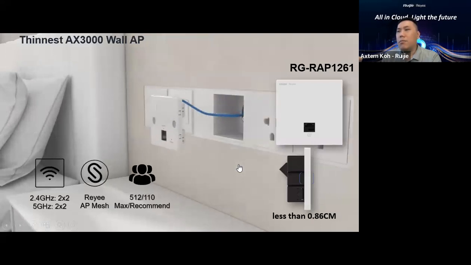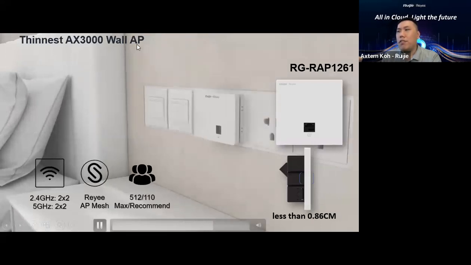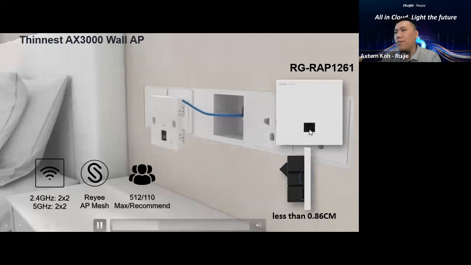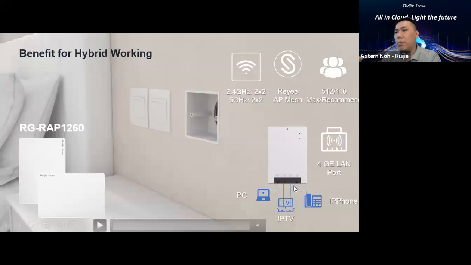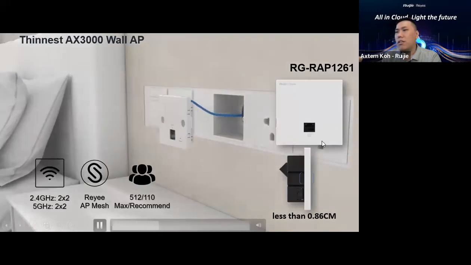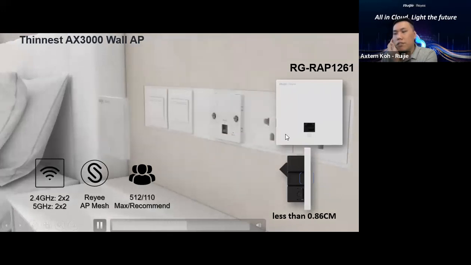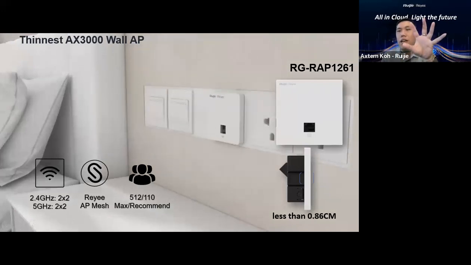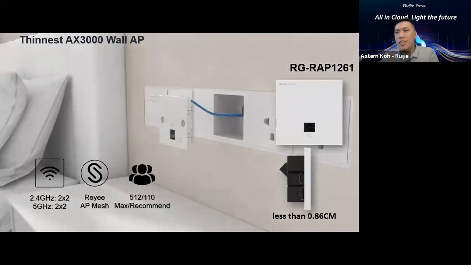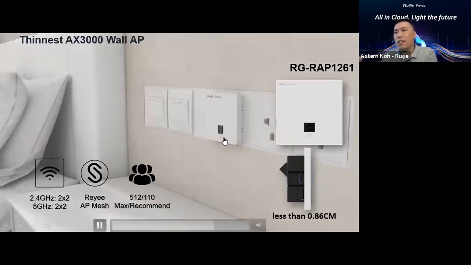And on the other hand, for the AS3000s wall AP, for the Reyee series we have another type of model called 12610. So how are we going to remember the model? 12611 means they have 1 port. The model just now was a 0, which comes with 4 ports. This is a 1261 with 1 LAN port. Basically this is the thin AS3000 wall AP in Wi-Fi 6. I think some customers are looking for this model as well, because previously we only had Wi-Fi 5. We did not have Wi-Fi 6. Now we have a Wi-Fi 6 model already for this thin AP.